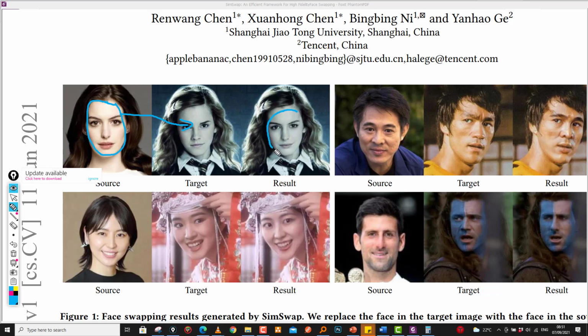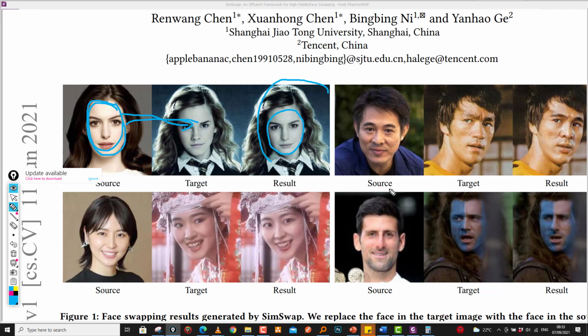So we have this identity which is being transferred from this source image to the target image to provide now this output, the result where the source and target faces have been swapped.